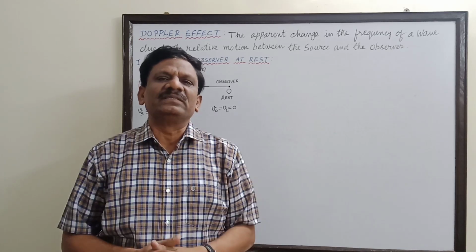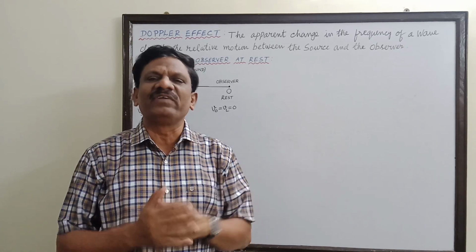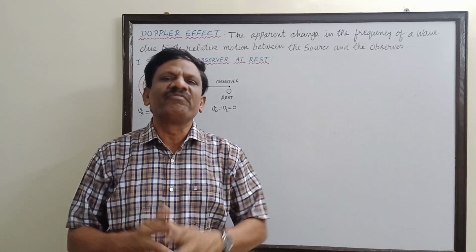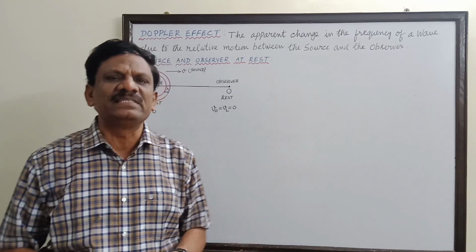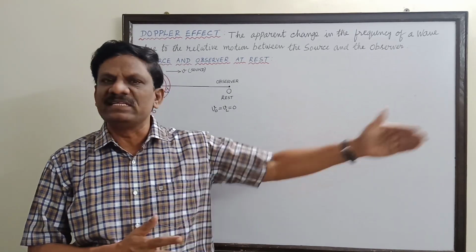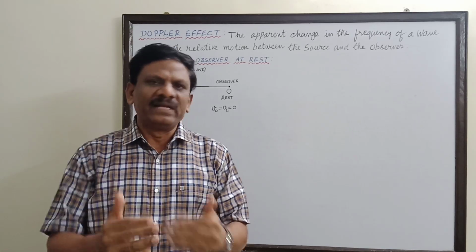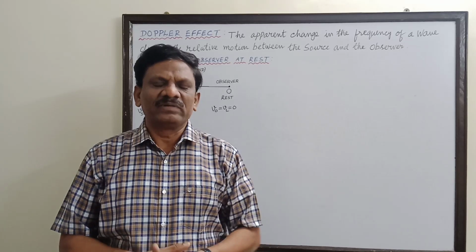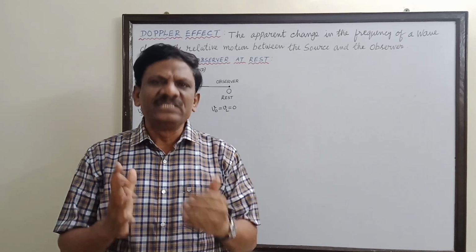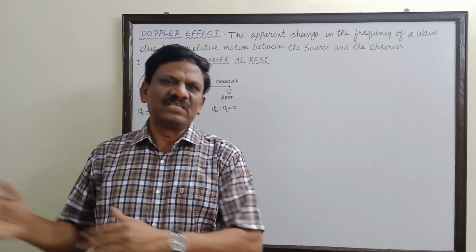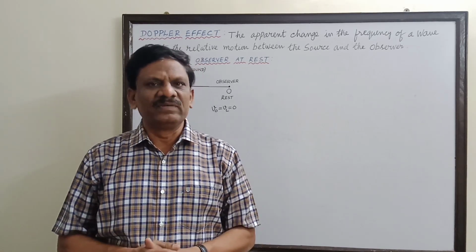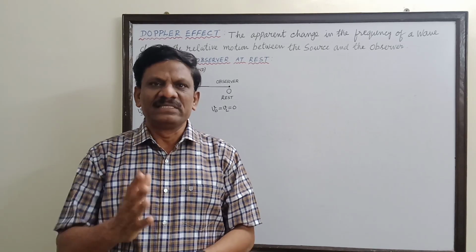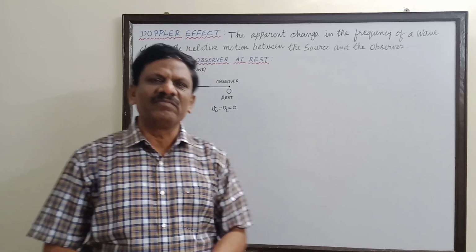It is the observer who feels there is an increase in the pitch or frequency as the source is coming towards us or approaching us, and also feels as if there is a decrease in the pitch or frequency of sound as the train leaves us or recedes away from us. So this apparent change in the frequency of the wave, here sound wave, is due to the relative motion. The source of sound is the train and the listener is the observer. So they have a relative motion between them. Due to the relative motion only, there is an apparent change in the frequency of the wave.